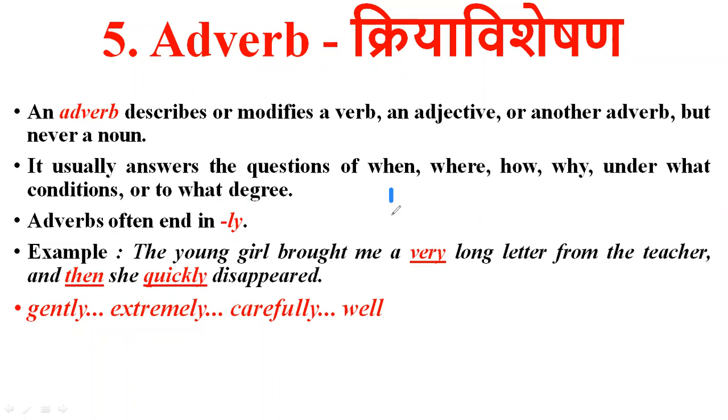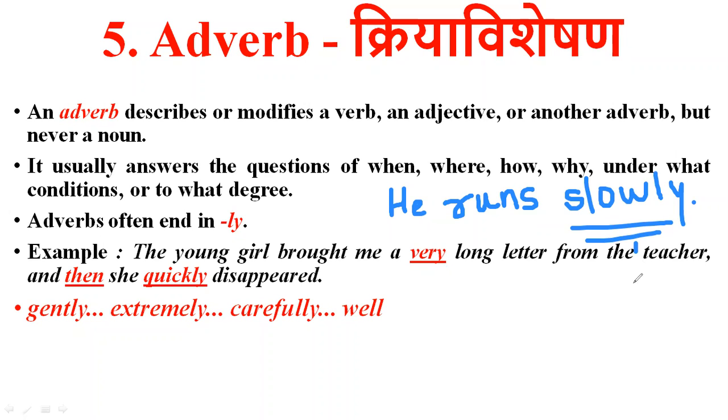Suppose one example is, he runs, तो धावतो. That is one sentence given to you. But if I want to ask how he runs, कसा धावतो तो? जोरात धावतो, स्लो धावतो. So if I add the adverb, he runs slowly. He runs slow or slowly. Okay, or he ran slowly. So this slowly is what? It tells you the action of running, that the action is done in a slow manner.